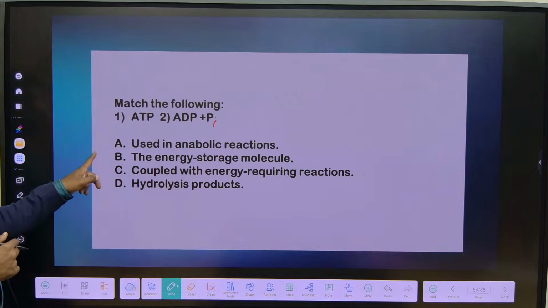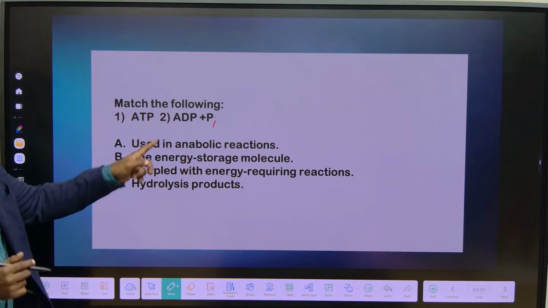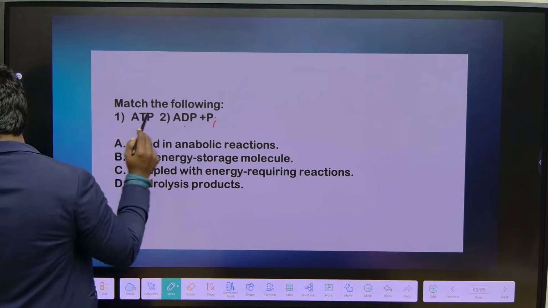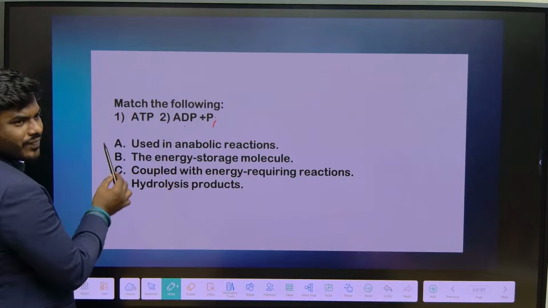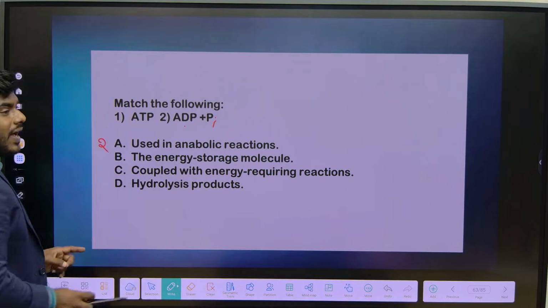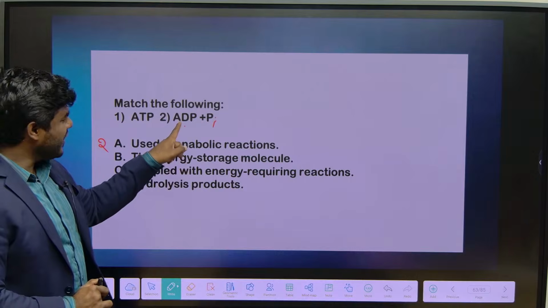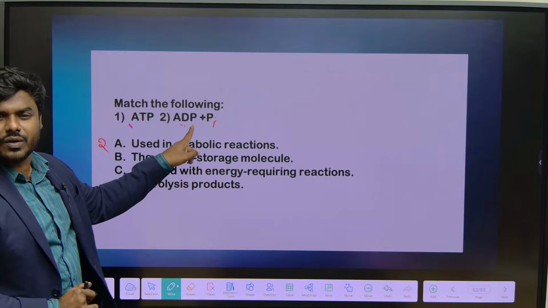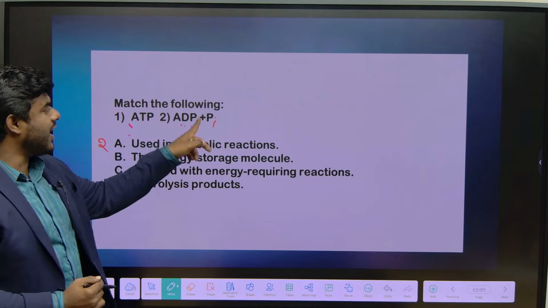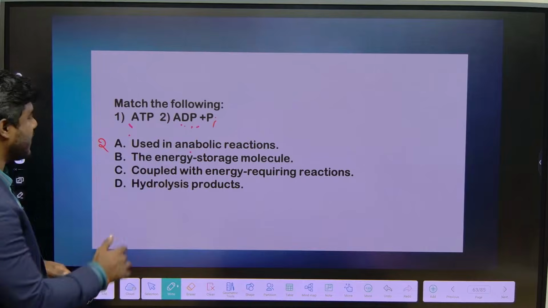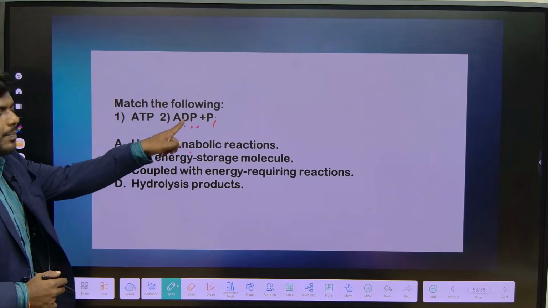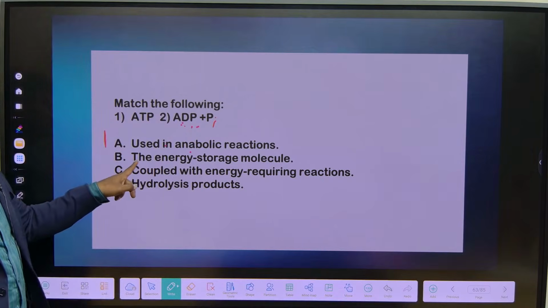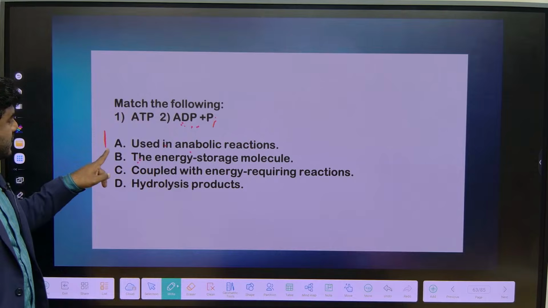What's the first option: used in anabolic reaction? Is it ATP or ADP? 1 or 2? 2, okay. Now understand correctly. How can we use ADP in the anabolic reaction? When we use ATP, that breaks down into ADP. When I use ATP, I break it into simpler pieces. So we can't use ADP. ADP is a byproduct, a released product. Hence it is 1, the energy storage molecule, which is also an ATP.